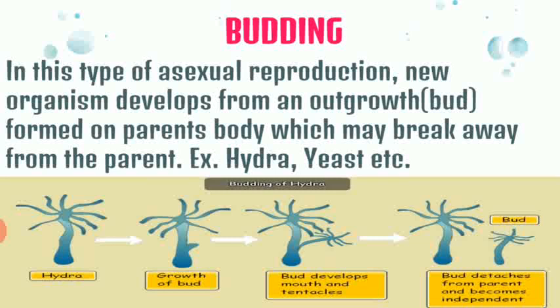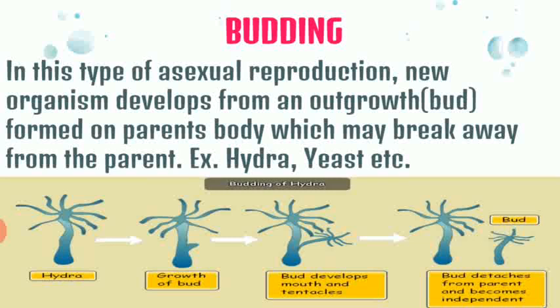Just observe this particular diagram where we have hydra. In the parent hydra, a small outgrowth you can observe in the second image. This outgrowth is called a bud, and later this bud develops the mouth and tentacles just like the parent, and further, once it grows a little, the bud along with the mouth and the tentacles, which has grown a bit, now gets detached from the parent's body.